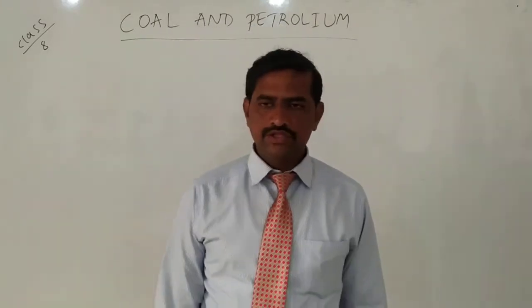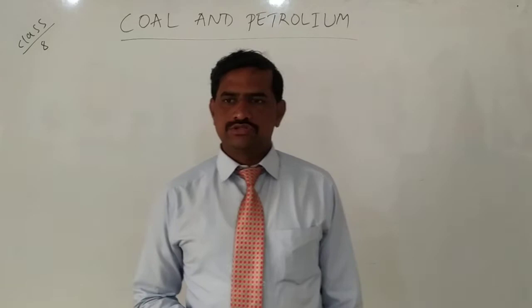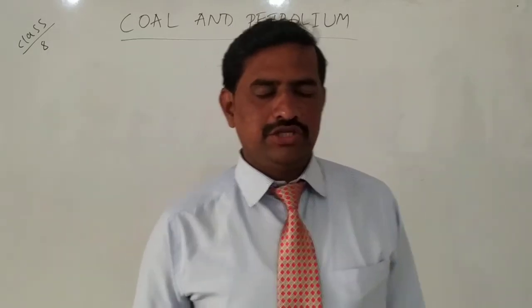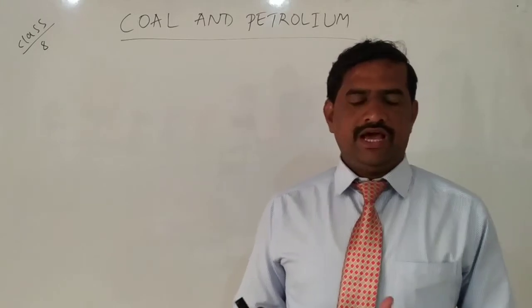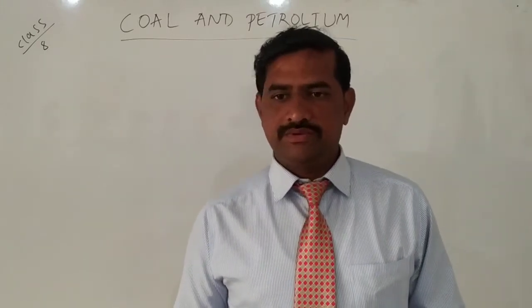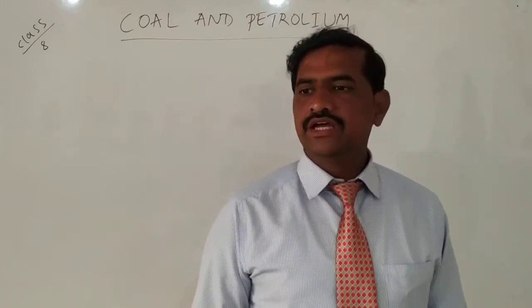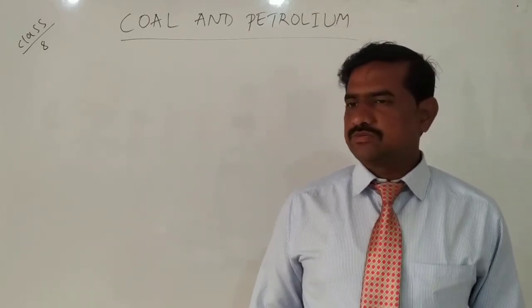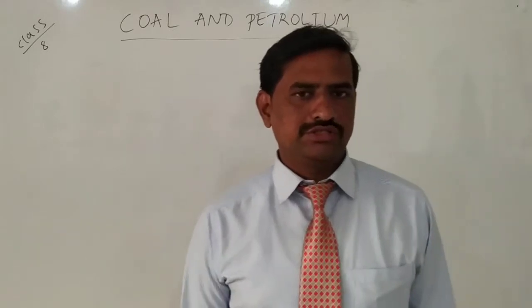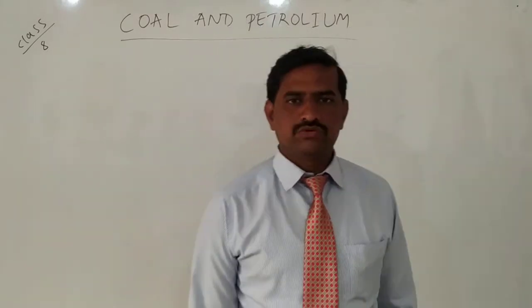Inexhaustible natural resources means what? These are natural resources whose presence in nature is in unlimited quantity. For example, sunlight and air. These are the examples for inexhaustible natural resources.